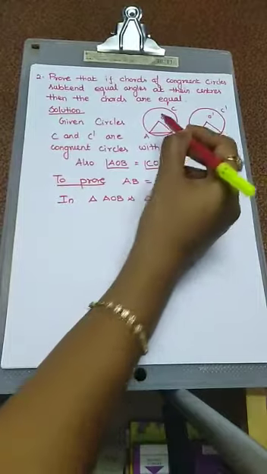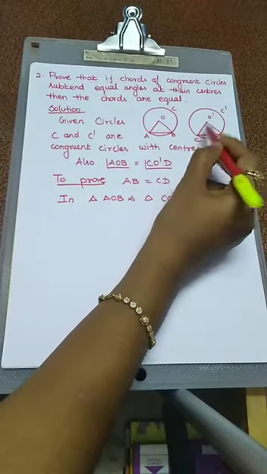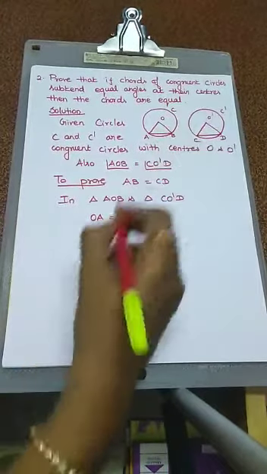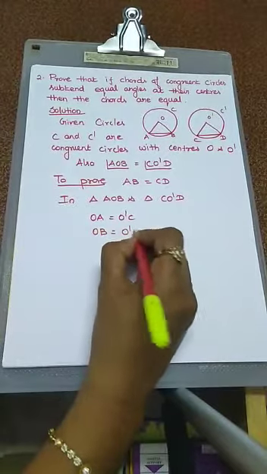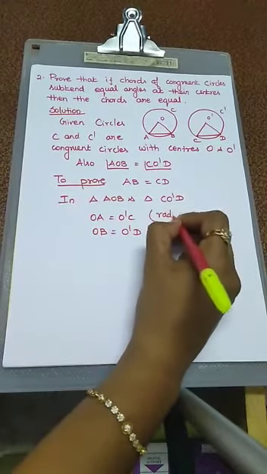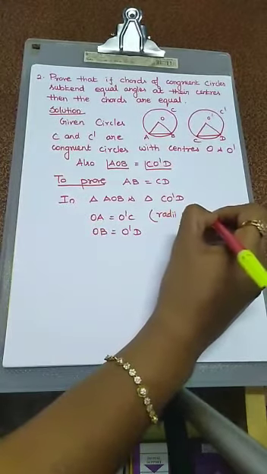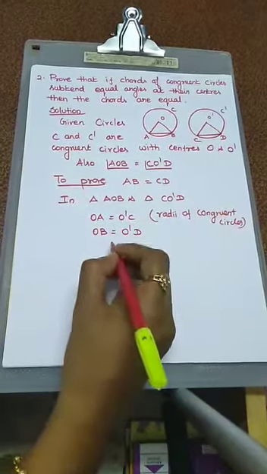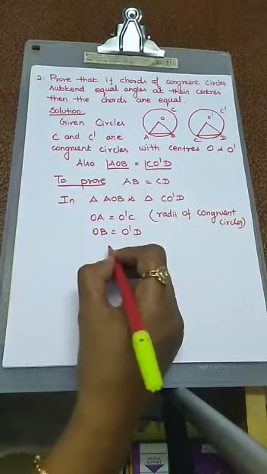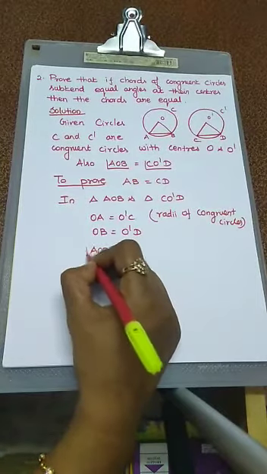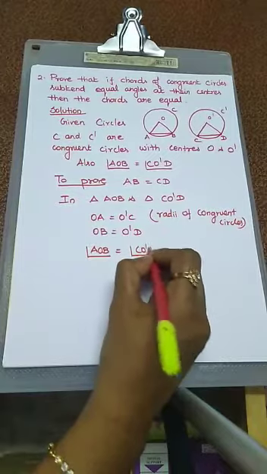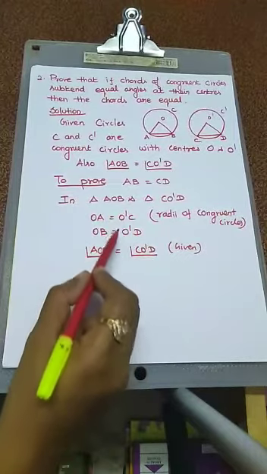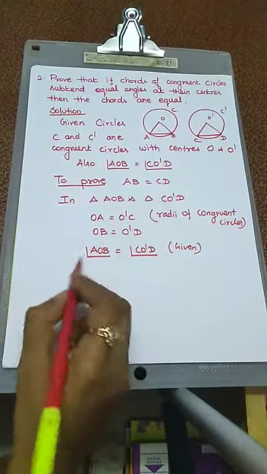Actually, in these two triangles, OA equal to O'C, because this is radius, no. OA equal to O'C. Another one, OB equal to O'D. What is the reason? Radii of congruent circles. Okay. Another one, angle AOB equal to angle CO'D. That is also given. So using these three values by the SAS congruence rule, these two triangles are congruent.